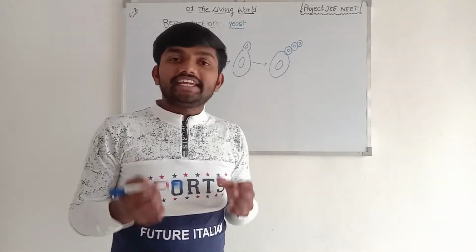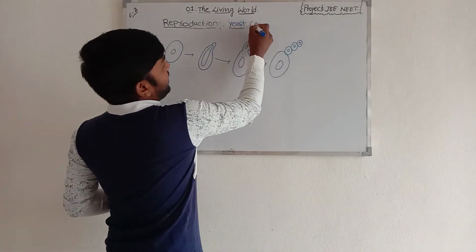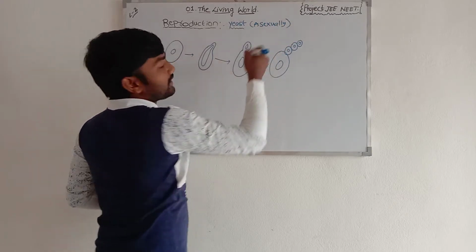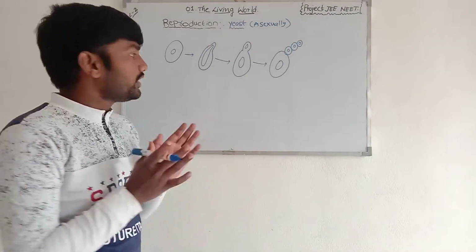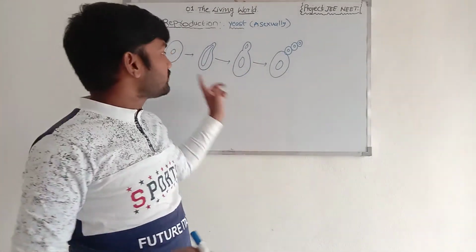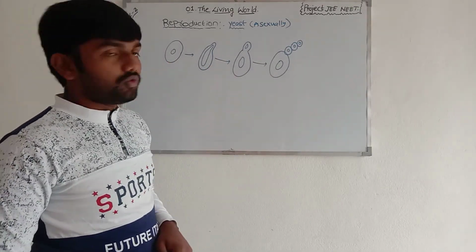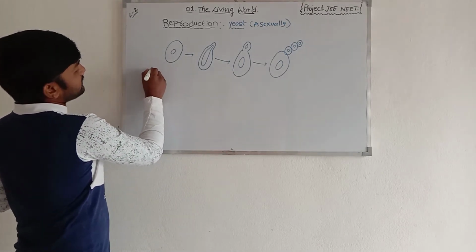The reproduction in yeast is asexual. Hydra also reproduces asexually, and yeast also reproduces asexually. In yeast we are observing four stages: stage 1, stage 2, stage 3, and stage 4. In stage 1 we are observing a parent cell.